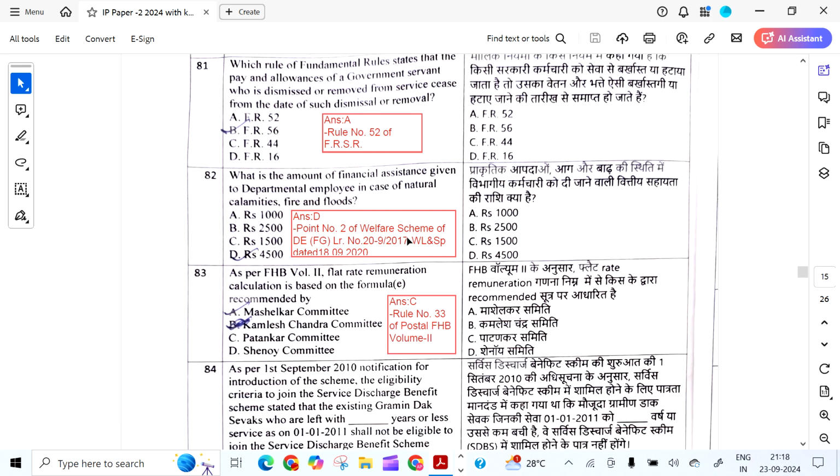Which rule of Fundamental Rules states that the pay and allowances of a government servant who is dismissed or removed from service cease from the date of such dismissal or removal? The answer is A, FR 52.